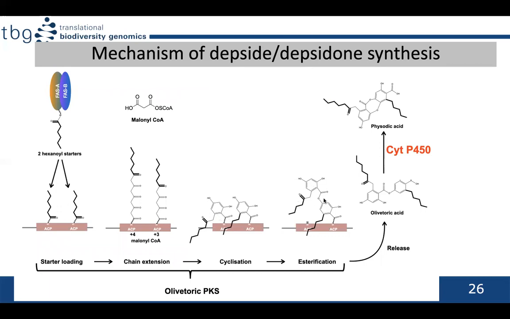The 2 rings are then joined together by the ester bond, and the resulting depside is released from the PKS. Depending upon if the organism is a depsidone producer, the cytochrome P450 then converts the depside into the depsidone.